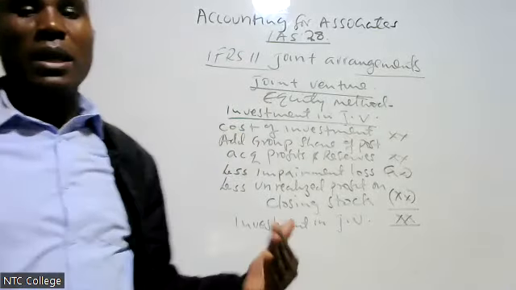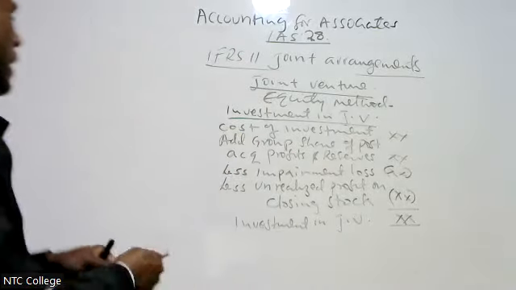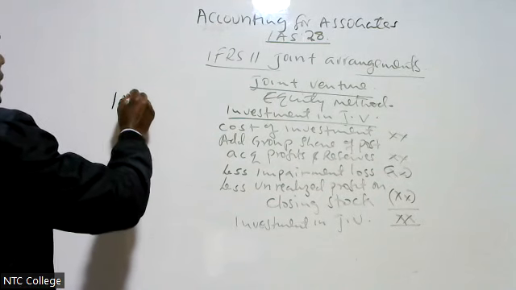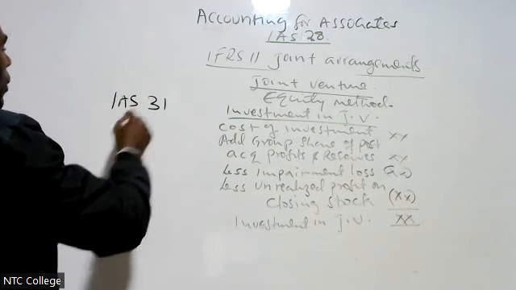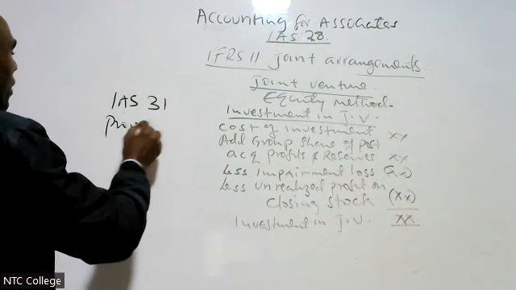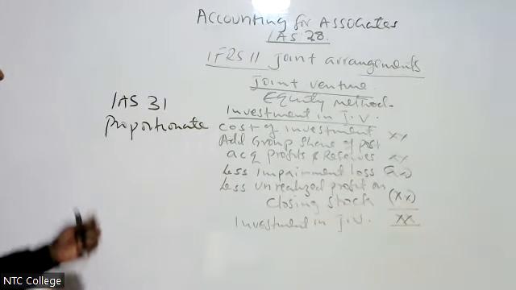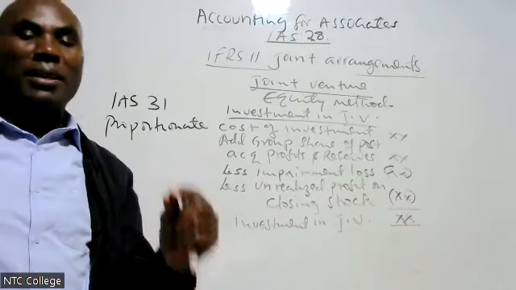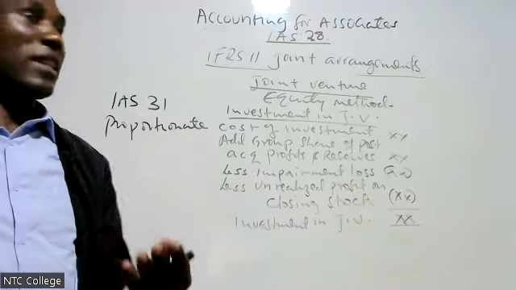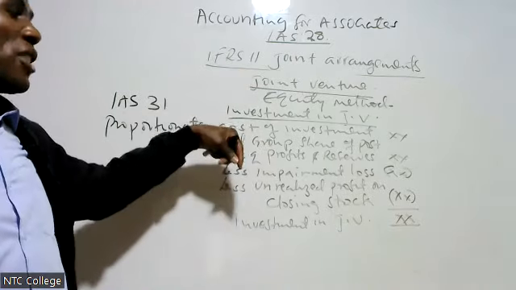Remember previously we were using IAS 31, where we used the proportionate method, taking 50% of everything, as in a joint operation.